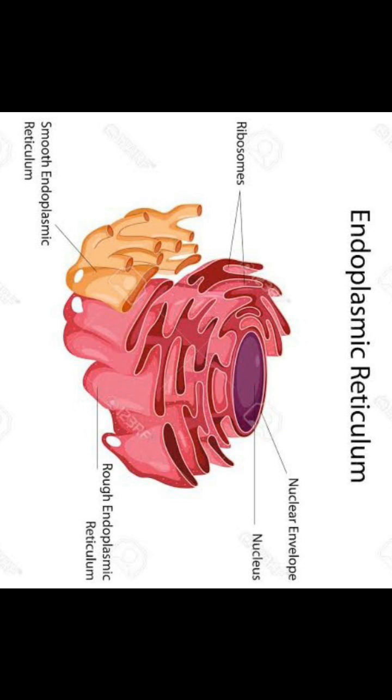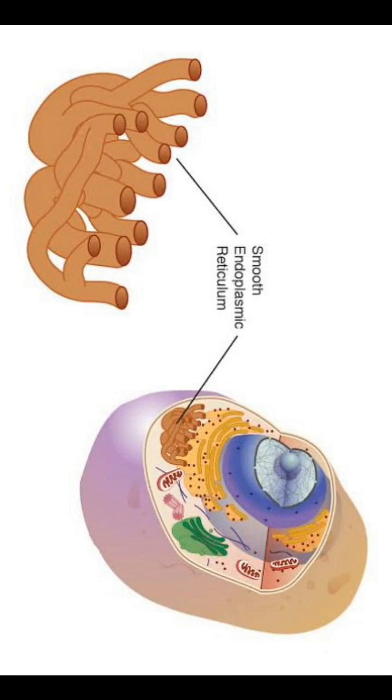The ER often shows ribosomes attached to its outer surface, right? The endoplasmic reticulum bearing ribosomes on its surface is called rough endoplasmic reticulum, shortly called RER. In the absence of ribosomes, it appears smooth and is called smooth endoplasmic reticulum, shortly SER. Now one important point I would like to tell you here: the functions of smooth and rough endoplasmic reticulum.